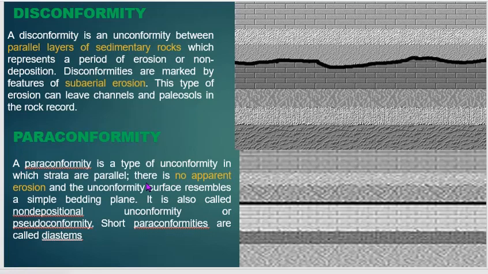So in a disconformity the lower and upper series of beds dip at the same amount and in the same direction. Thus this type of unconformity is formed when there is a lesser magnitude of diastrophism or disturbance between the deposition of the two successions of strata. In angular unconformity dip and strike are different for older and younger beds, but in disconformity the attitude of the rock beds is the same.